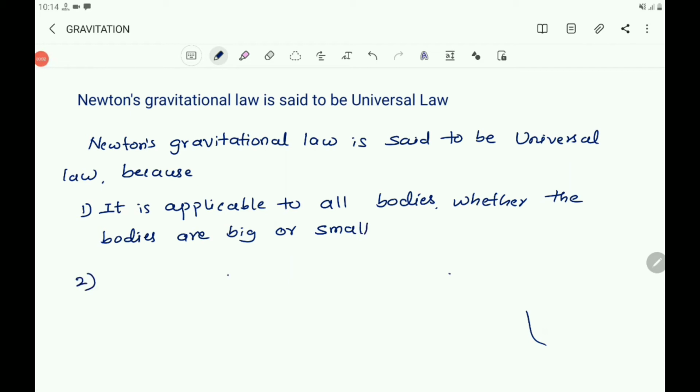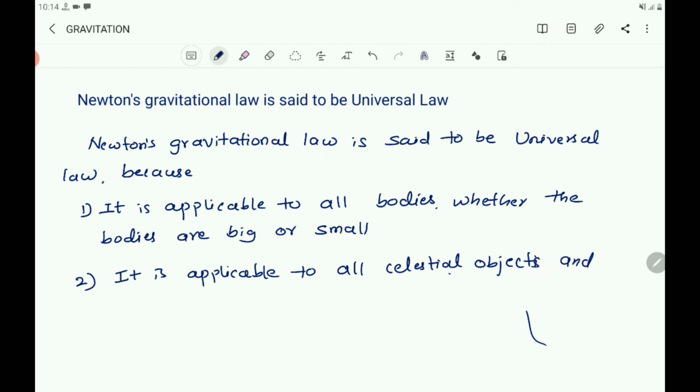Second one, let us write, it is applicable to all celestial objects and also to all terrestrial objects.